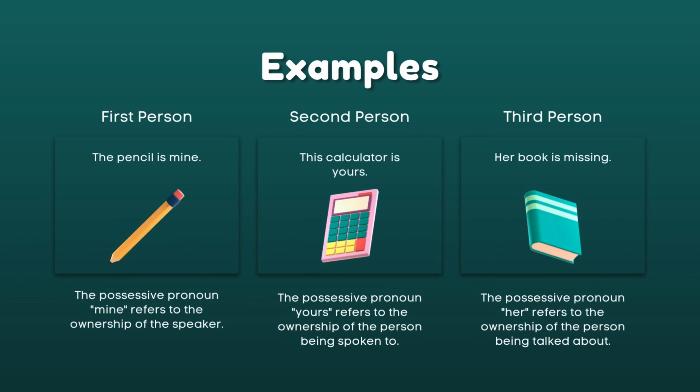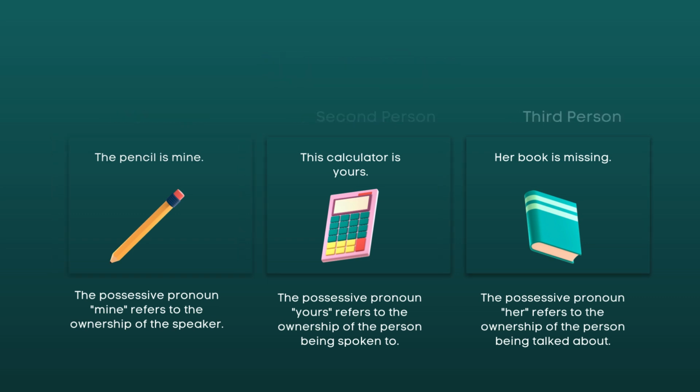Here is the example. For the first person, we have the pencil is mine. Mine refers to the ownership of the speaker. We have also the second person here, which is the calculator is yours. Yours refers to the ownership of the person being spoken to. And we have the third person point of view. Her book is missing. Her refers to the ownership of the person being talked about. Okay, so that's very simple. Next.